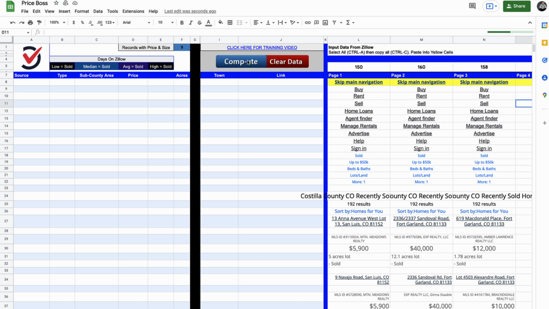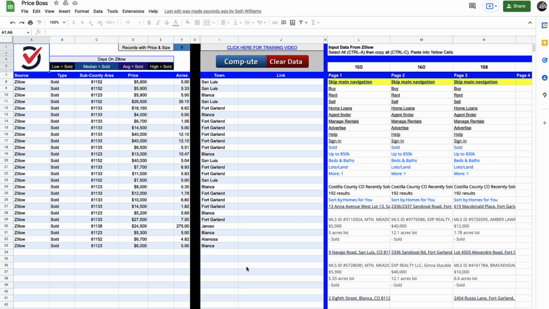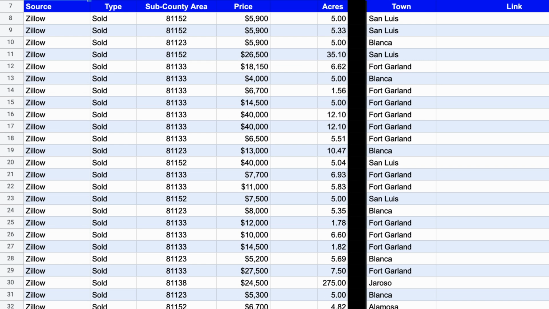And when we click compute, what Price Boss is going to do is sort through all this stuff here and make sense of it and order it nicely and neatly over here on the left, similar to how it did for the Realtor.com and the Lands of America tabs. So we'll go back over here to Zillow, and there we go. We can see it right there.